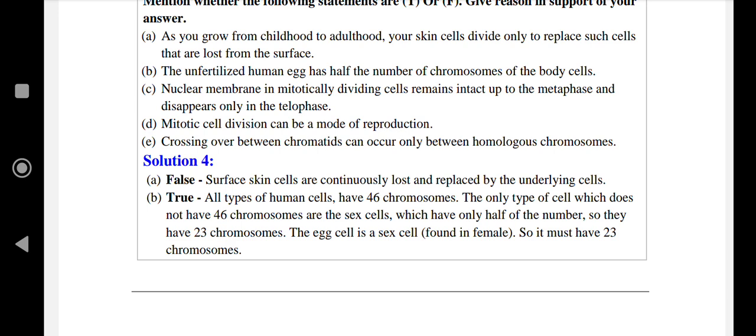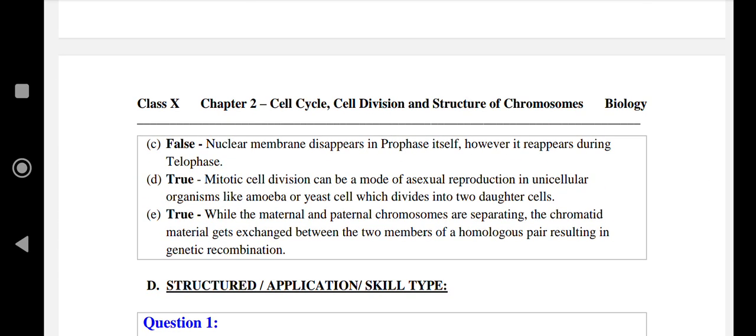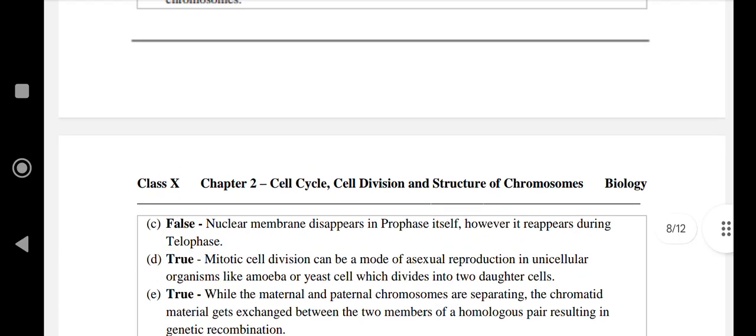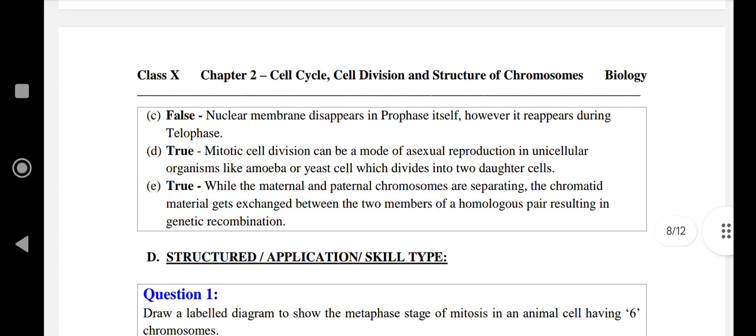Next question. The nuclear membrane in mitotically dividing cells remains intact up to the metaphase and disappears only in the telophase. Answer is false. The nuclear membrane disappears in prophase itself, however it reappears during telophase. Next question D. Mitotic cell division can be a mode of reproduction. Answer is true. Mitotic cell division can be a mode of asexual reproduction in unicellular organisms like amoeba or yeast, which divide into two daughter cells.